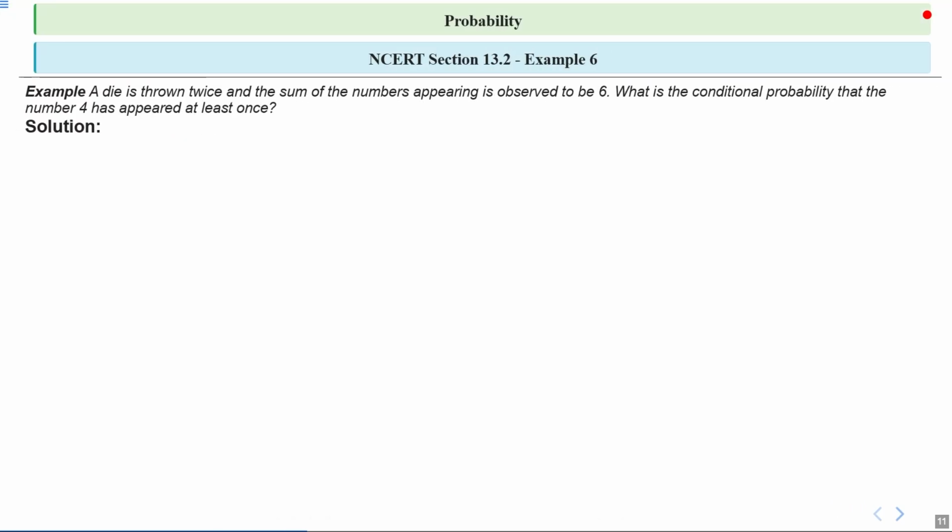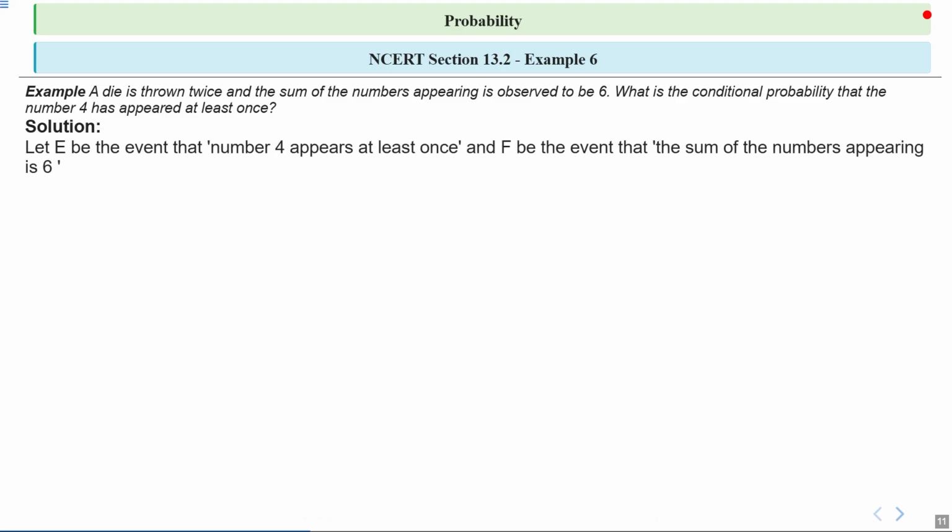Question is a die is thrown twice and the sum of the numbers appearing is observed to be 6. What is the conditional probability that the number 4 has appeared at least once? So let E be the event that number 4 appears at least once, and F be the event that the sum of the numbers appearing is 6, right?